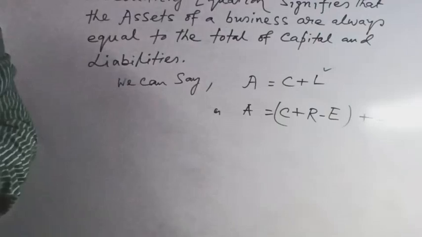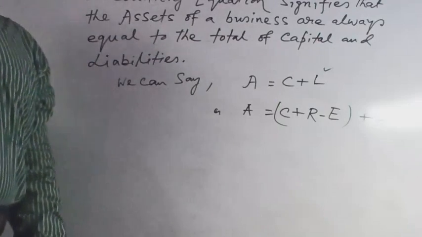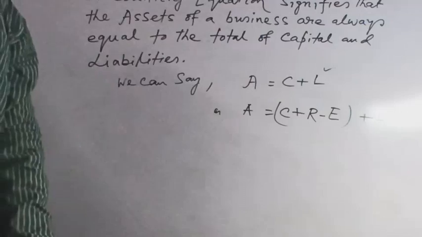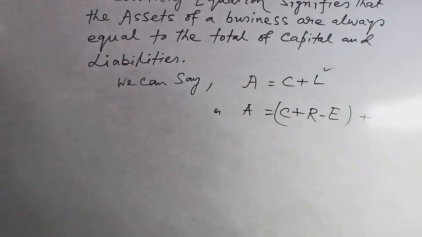Inventory is further divided into four: inventory of raw materials, inventory of work in progress, inventory of finished goods, and inventory of stock in trade. These are the terms of inventory. Next, loss. The term loss conveys two different meanings. In case expenditure is greater than income, that is known as loss also.